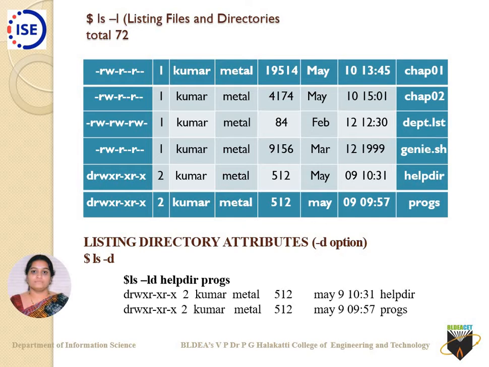Then let us come across with the third categorization, R, W and a hyphen. It says read, write and execute is absent here, which says that the execute permission is not available for the respective file called dept.lst.